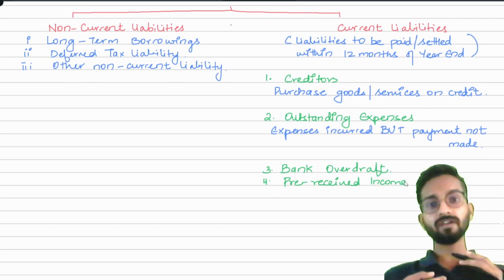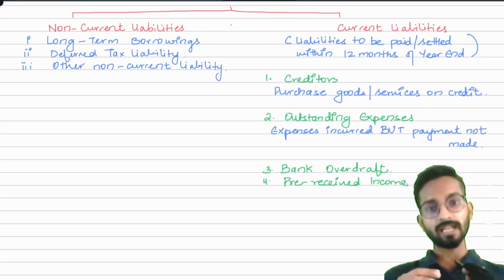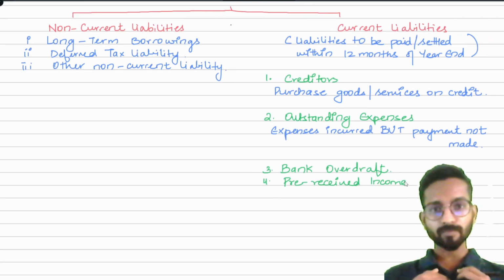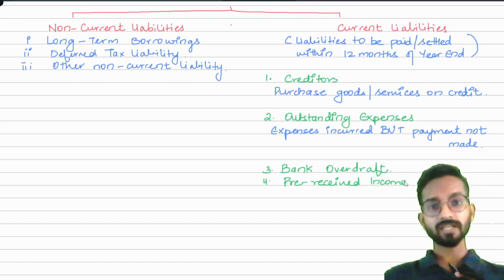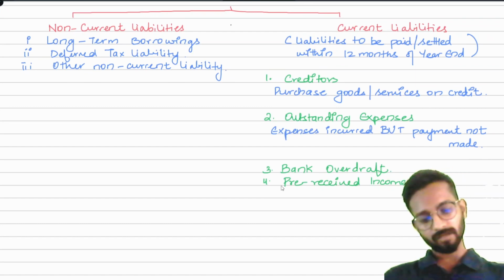This is pre-received income. The nature is liability because I am still supposed to provide him the tuition services for the entire year. So I cannot say it is my income, it is my liability. So I can write here pre-received tuition income. Simple. Now point number 5 is bills payable.